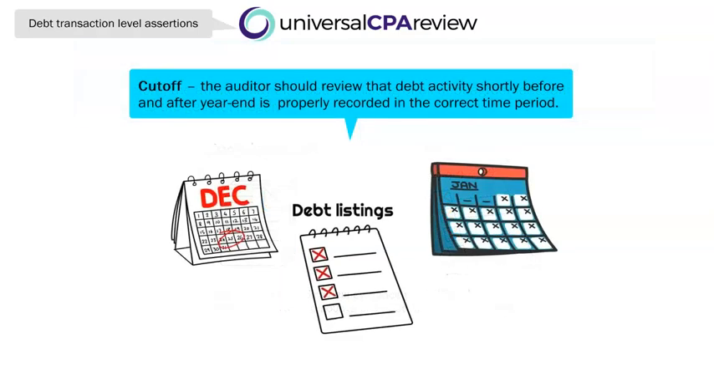Okay, so cutoff tests. We are making sure that all of this debt is in the correct time period. So the auditor is going to review any sort of debt activity shortly before and after the end of the period to ensure that debt was reported in the correct year, right? We don't want to see any debt being included in the following year that should have been included in the current year, right? We also don't want to see any cash inflow coming in at the end of the year when that cash inflow is actually received at the beginning of the next year.